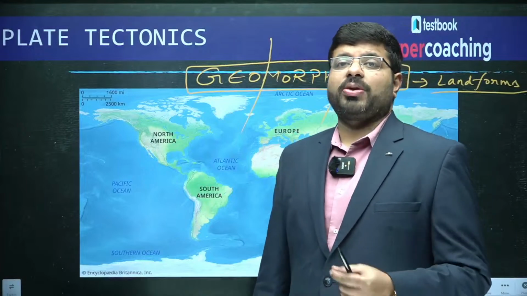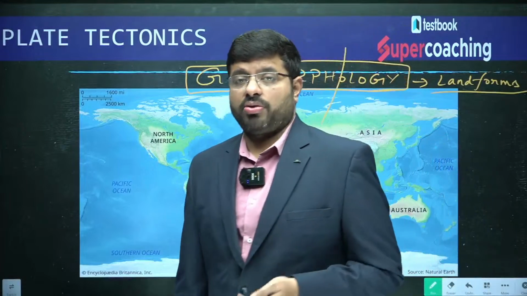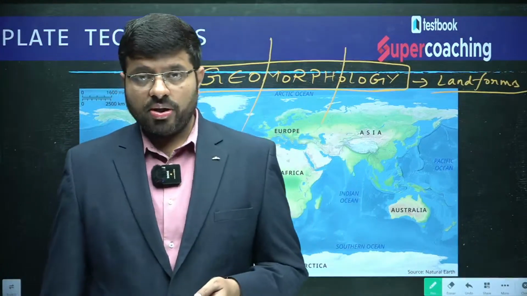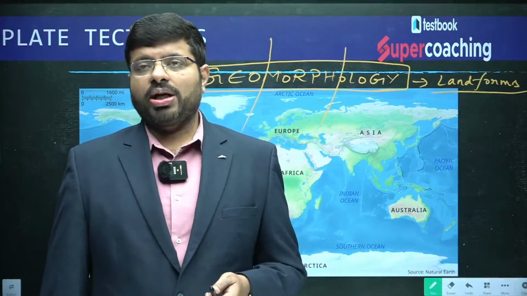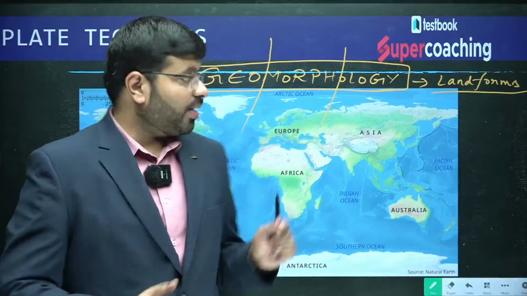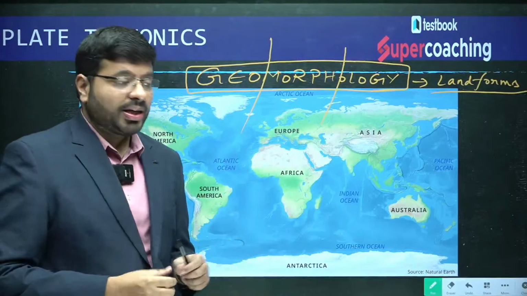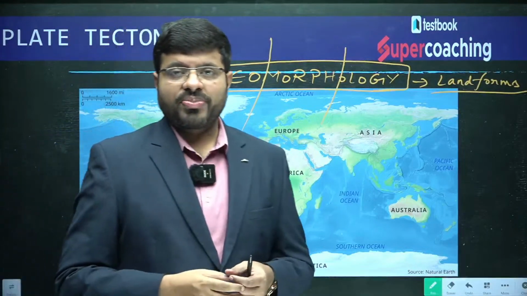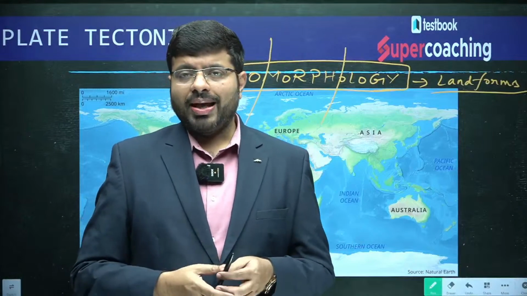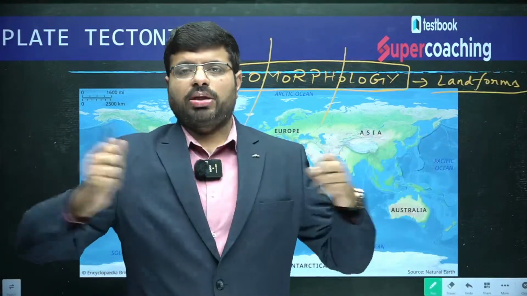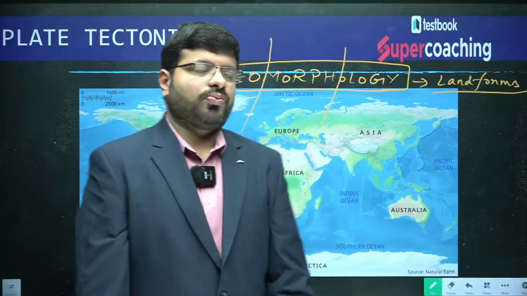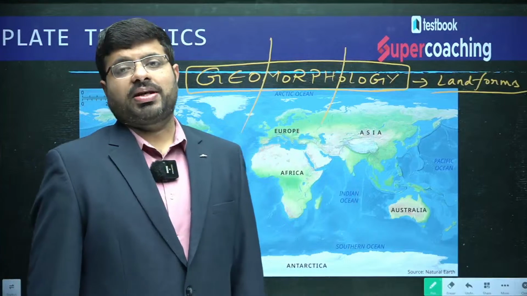What is the explanation for the distribution of continents and oceans? Have you heard about this theory called continental drift? You might have heard about it. They say that initially all the continents were together as a big landmass called Pangaea, surrounded by a big ocean called Panthalassa, and they have drifted apart. The reason for that movement is what plate tectonics will help us in understanding.